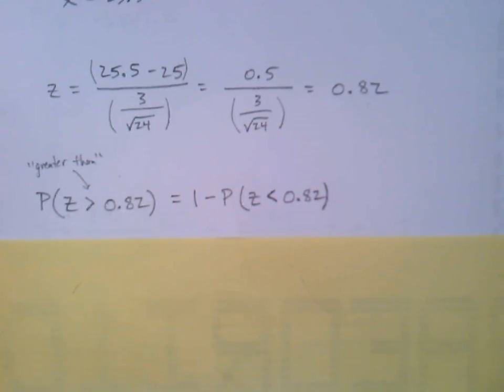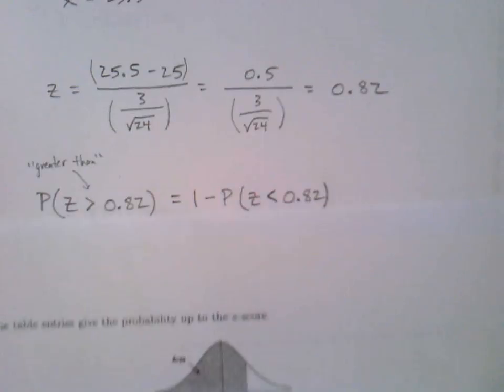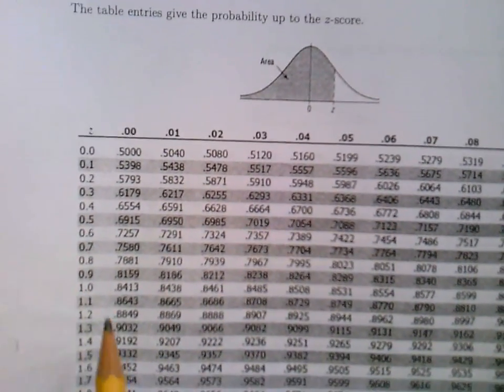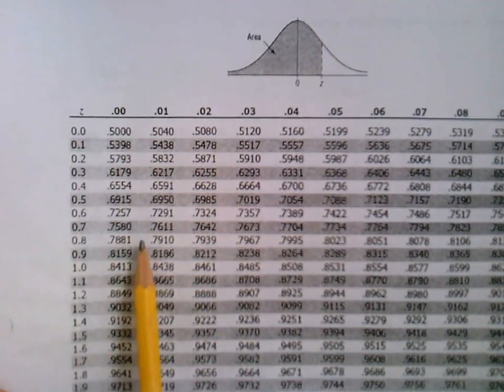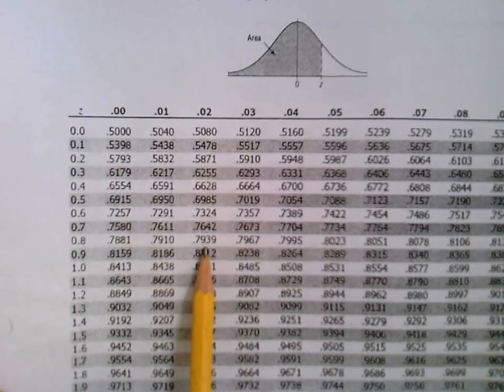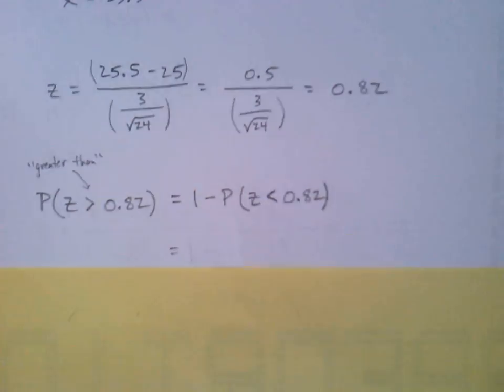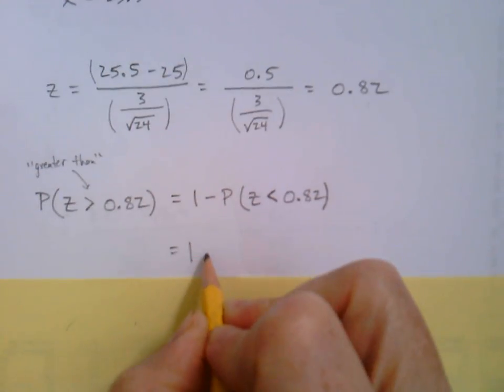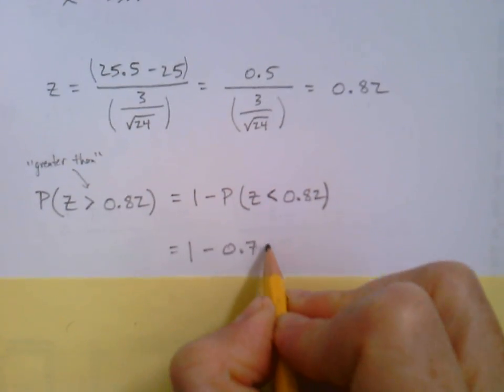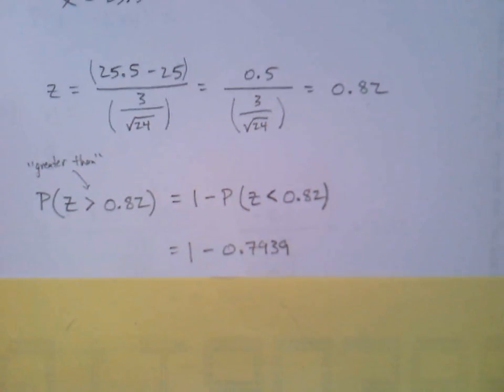Okay, so we're going to grab our table. We're on the positive side. We're going to look up 0.82, 0.7939. And we know we've actually got 1 minus that, 0.7939. And now doing that subtraction, boom, there's our answer, 0.2061.